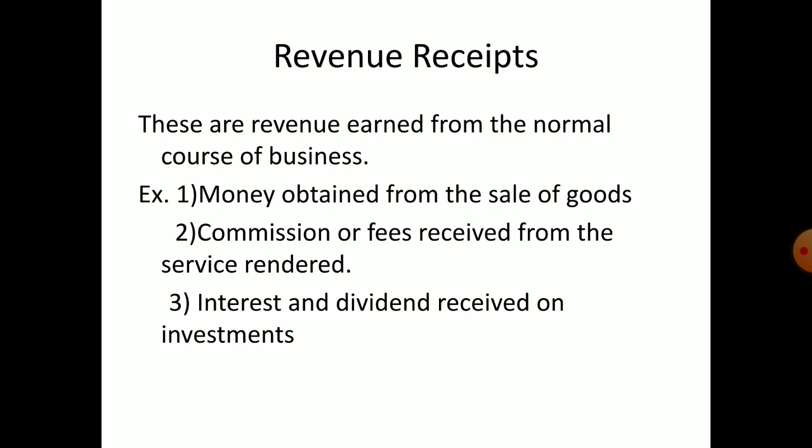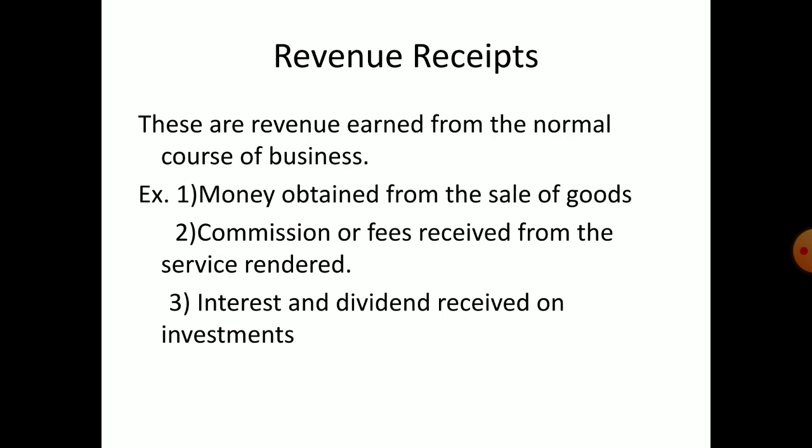Commission or fees received from the service rendered. If you are a service business, we already studied that a business can be for goods and services. So if you provide goods, you earn some money, that is revenue receipts. If you provide service, you earn some money, that is also what? Revenue receipts. Then interest and dividend received on investment.